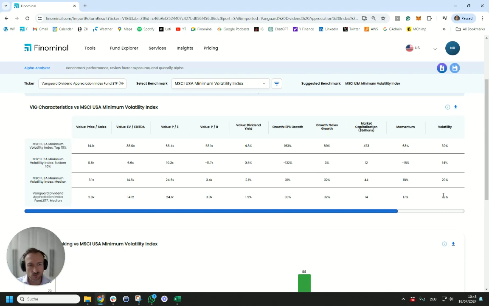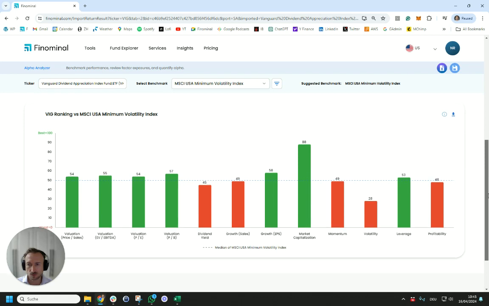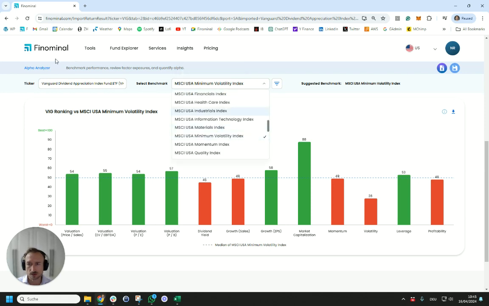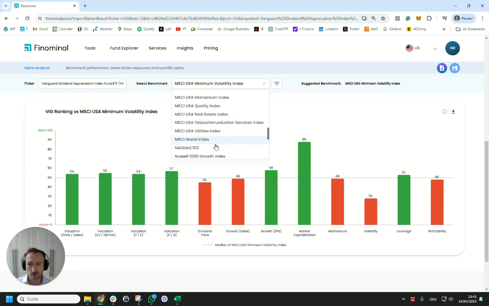We actually also do see that from a volatility perspective, the US Minimum Index is slightly lower volatile, but not by a whole margin. And we can also see on other metrics that overall the VIG is quite comparable to the Minimum Index. We can see the average for the Minimum Index, which is the dashed line. And on valuation metrics and these other metrics, overall there's a lot of overlap. Now, if you want to go back to using the S&P 500 just as a comparison, we can do that and then look at the factor exposures more from a statistical perspective.